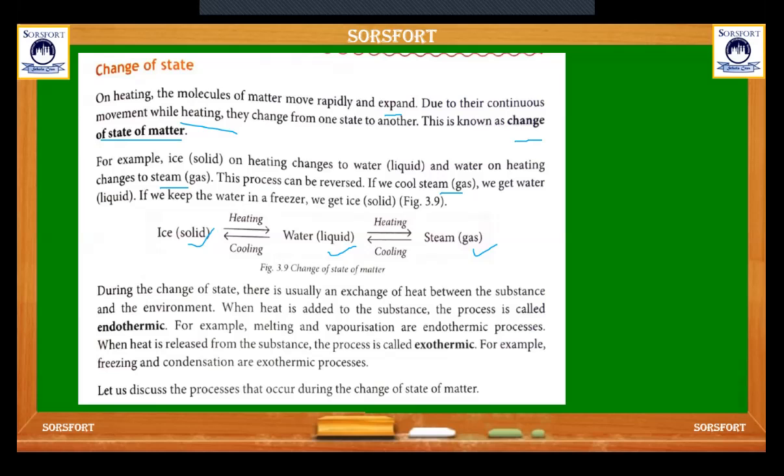During the change of state, there is usually an exchange of heat between the substance and the environment. When heat is added to the substance, the process is called endothermic. For example, melting and vaporization are endothermic processes. When heat is released from the substance, the process is called exothermic. For example, freezing and condensation are exothermic processes.